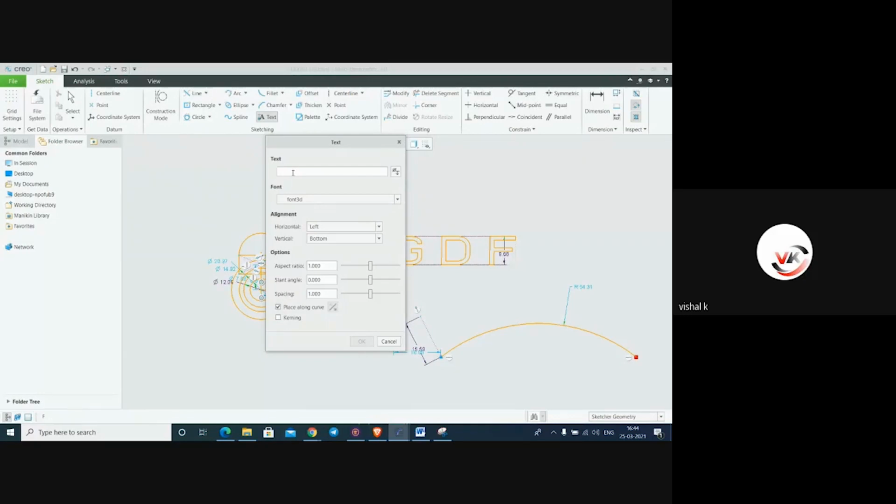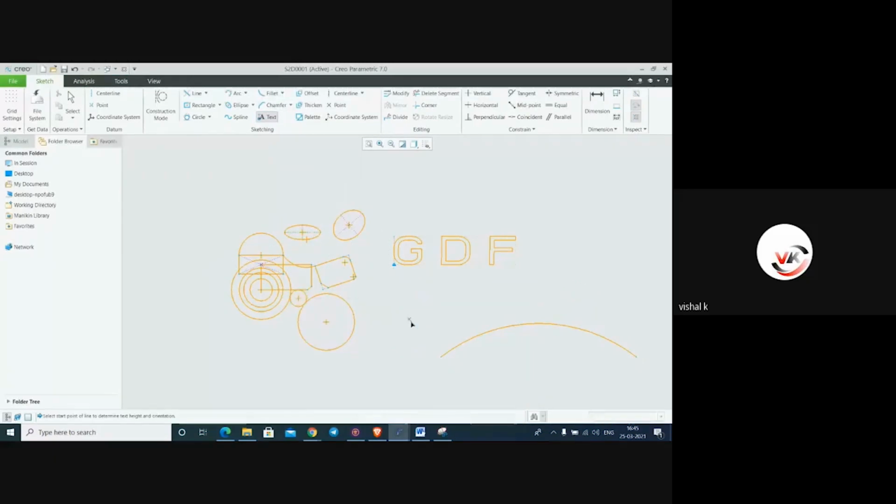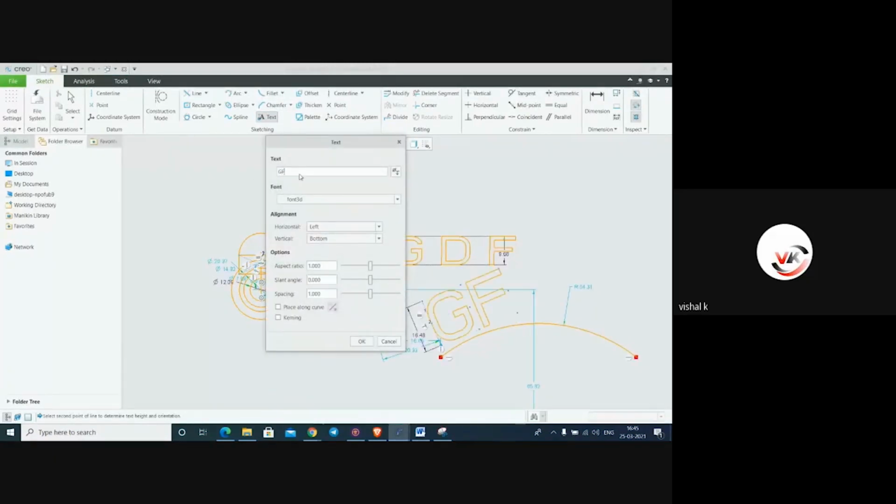I will just type this. Just type the sentence and place it along the curve, and this is the curve. See here, from here you can make whatever adjustment you want.